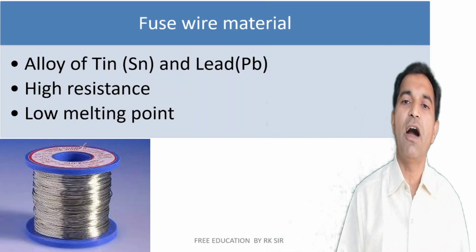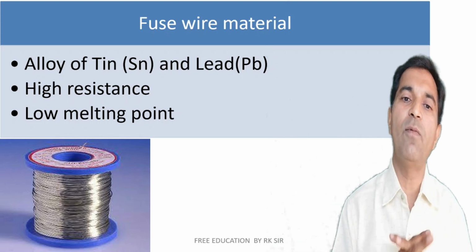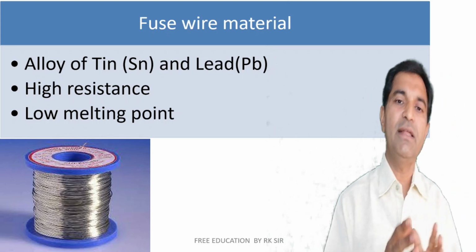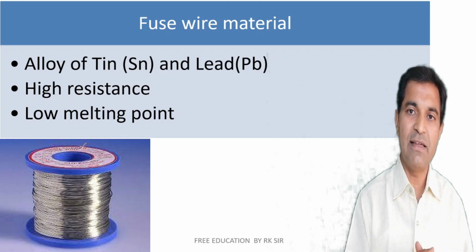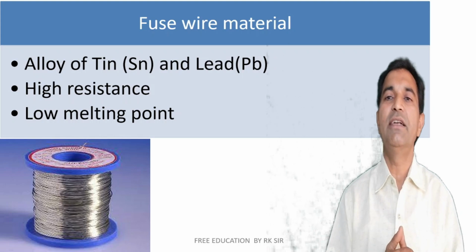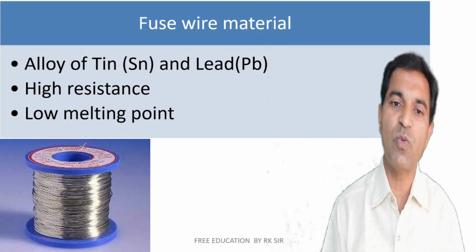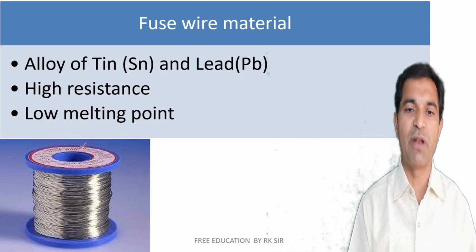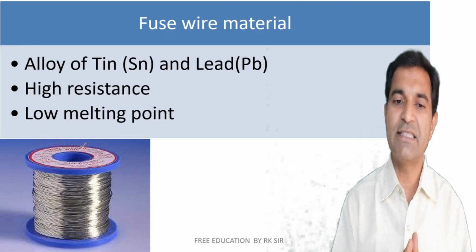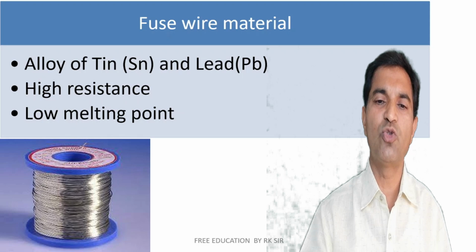Now this is the fuse wire material. Actually it is an alloy of tin and lead. Tin is represented as Sn, which stands for Stannum, and lead is Pb, which stands for Plumbum. Both are Latin words. So fuse wire is nothing but a combination of tin, that is stannum, and lead, that is plumbum. It has high resistance, and at the same time a low melting point, nearly 200 degrees.